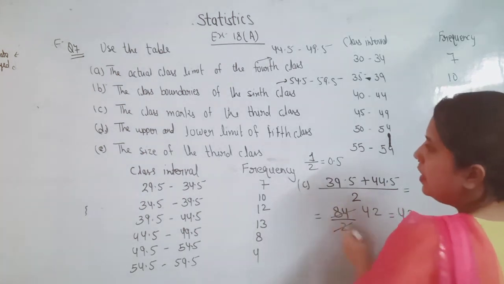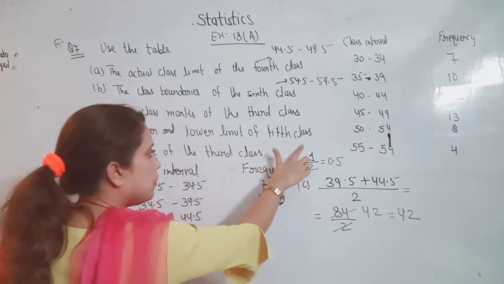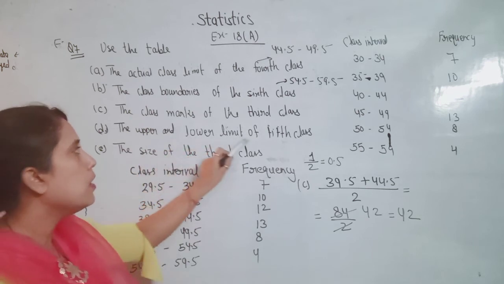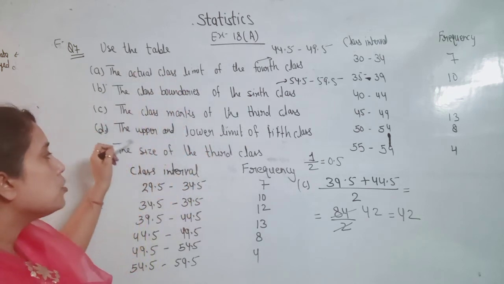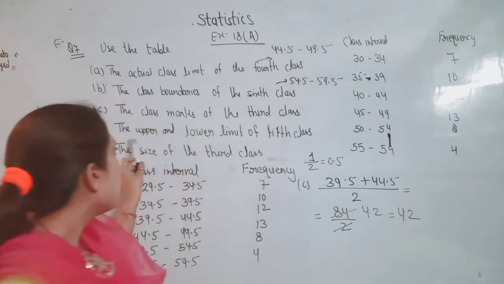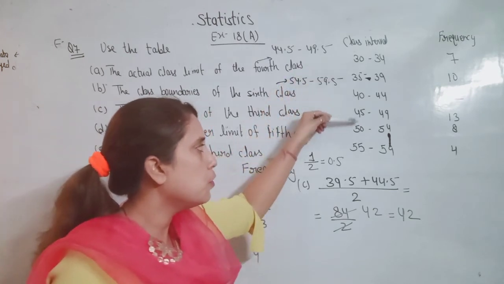Okay, now next D: the upper and lower limit of the fifth class. It is asking about the upper and lower limit, not the actual class limit, or actual lower and upper limit. So we will check from the question the upper and lower limit of the fifth class. First, second, third, fourth, fifth.